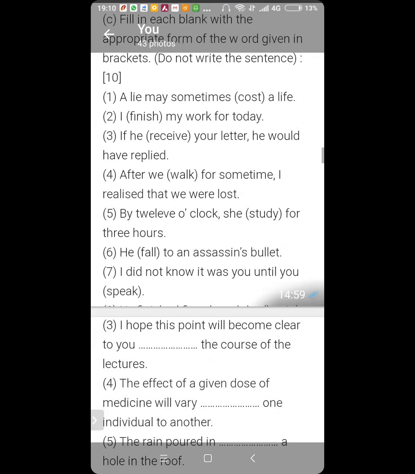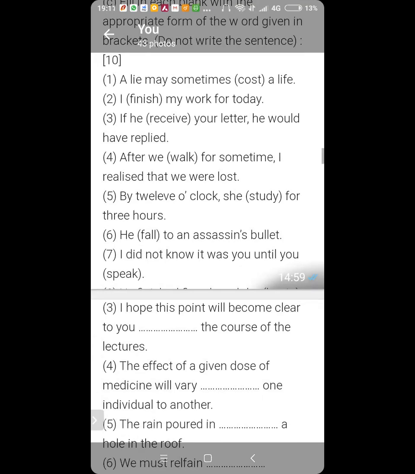Number 6. He fall to an assassin's bullet. No. What is the past of fall? He had fallen. Fell. F-E-L-L. The past of fall is fell. Okay. Number 7. I did not know it was you until you spoke. Very good. Very good.